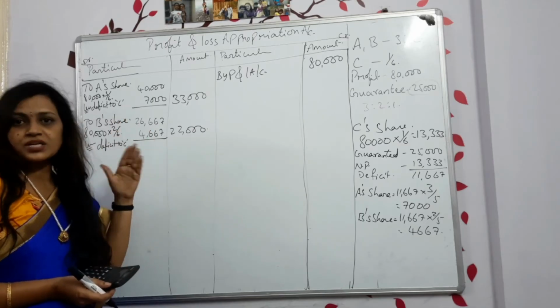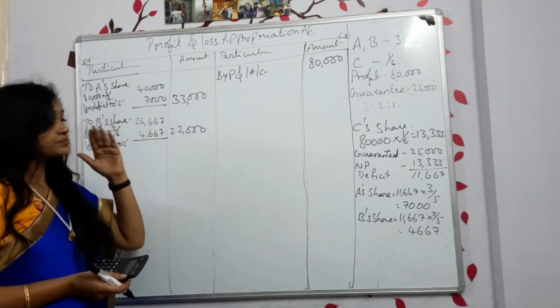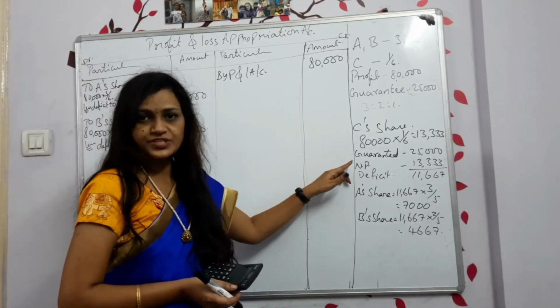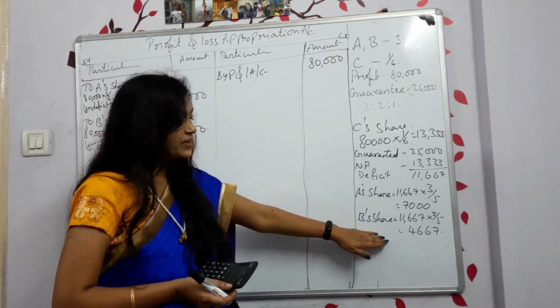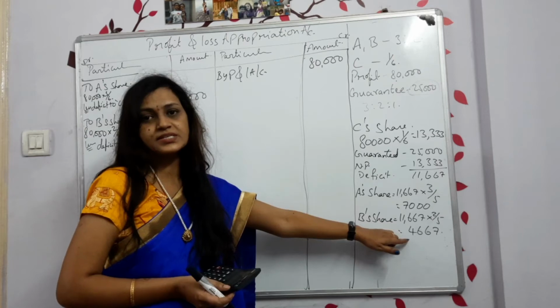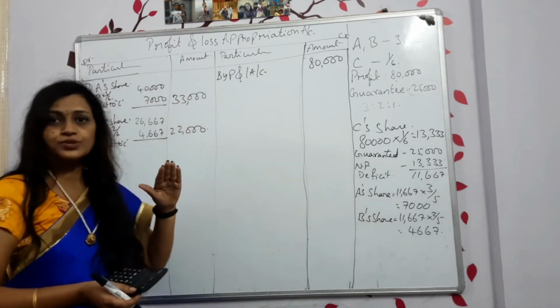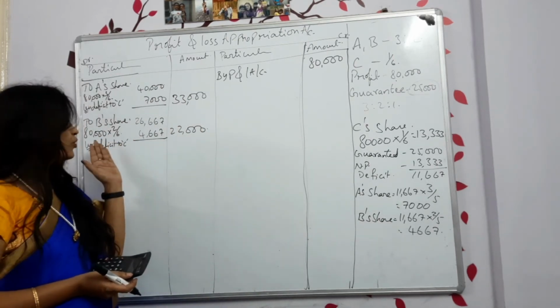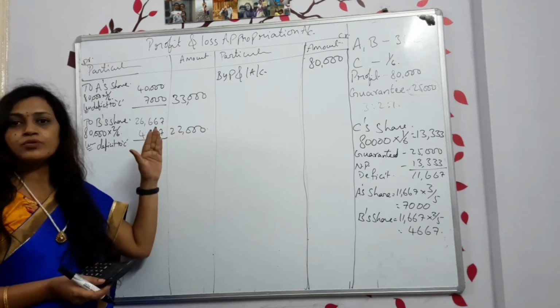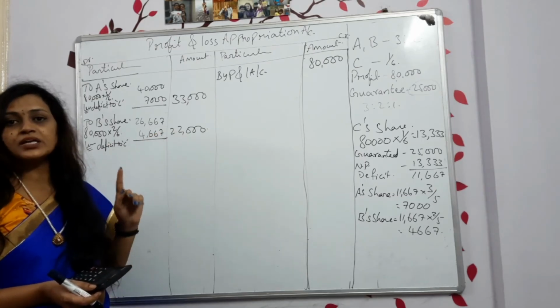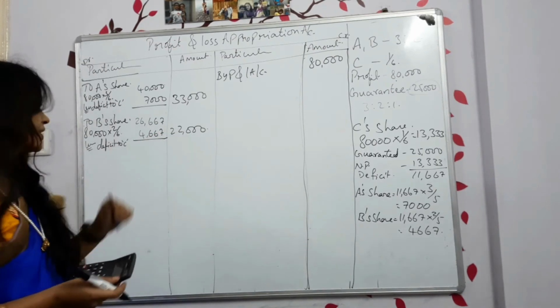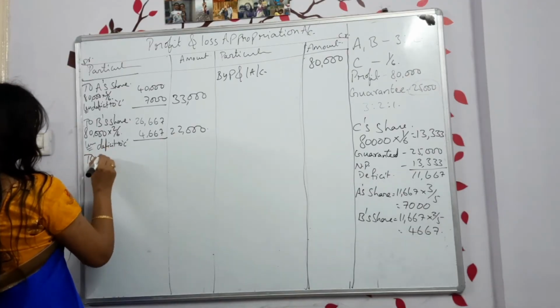This is the total share he is supposed to get. But C got some deficit. In the deficit, B is paying 4,667. So now that 4,000 is not with B, right? So only that we have shown here. Now he is getting only 22,000. Clear?